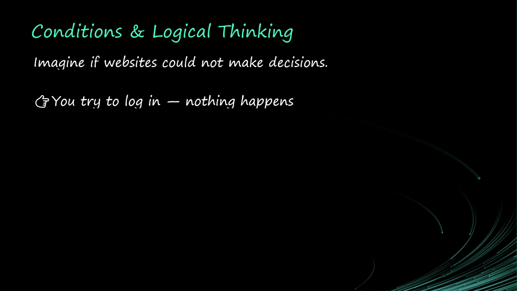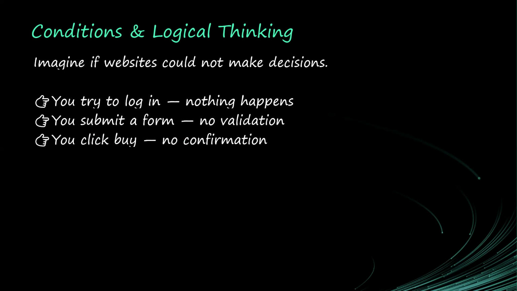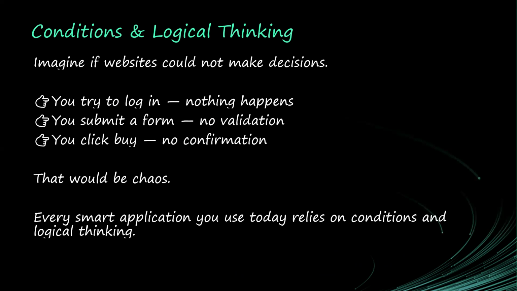Your programs need to make decisions. If you submit a form and there's no validation, how does the website check the form you're trying to submit? When you click to buy something on an e-commerce website, there is no confirmation. It will not make sense. That would be chaos. Every smart application you use today relies on conditions and logical thinking, most especially AI.